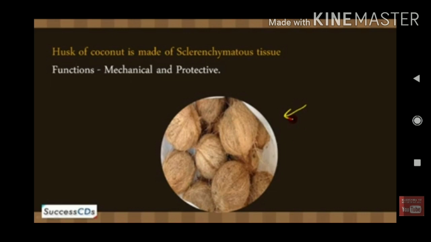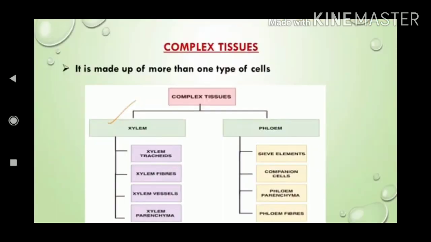Let's discuss the complex permanent tissue. It is the second type of permanent tissue. It is made up of more than one type of cells.